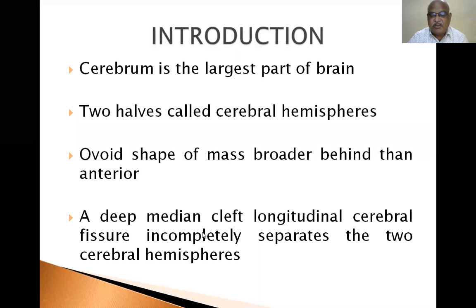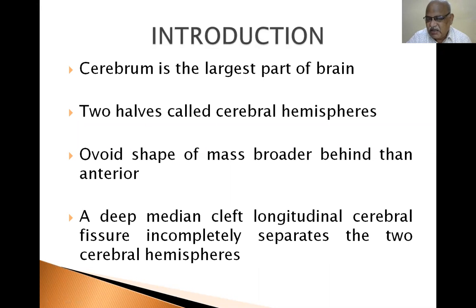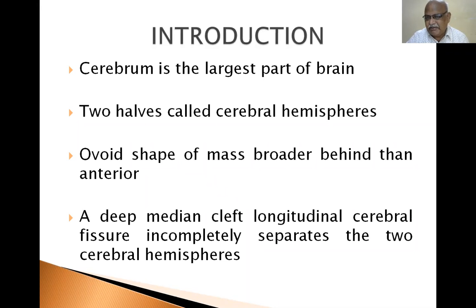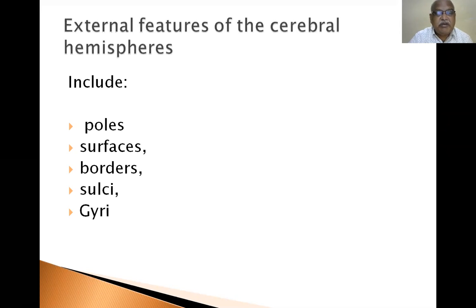A deep median cleft, the longitudinal cerebral fissure, incompletely separates the two cerebral hemispheres. That means the right cerebral hemisphere and left cerebral hemisphere are connected with each other by means of the corpus callosum. So it is not a complete separation. Partly a cleft is there dividing the right half and left half. Now, external features of the cerebral hemisphere: poles, surfaces, borders, sulci, and gyri.